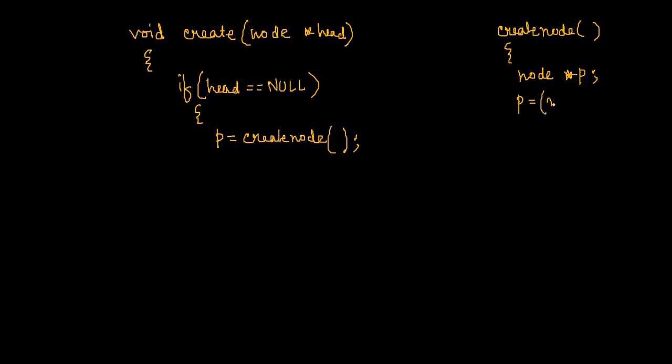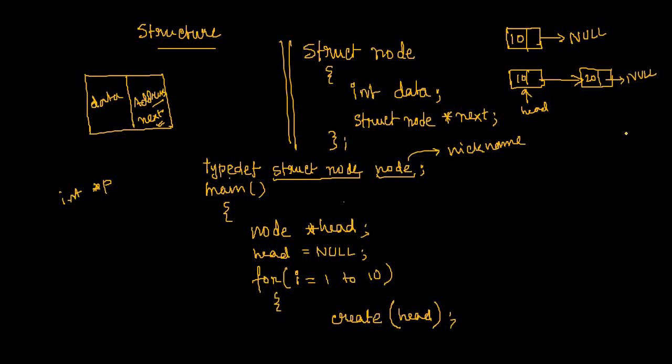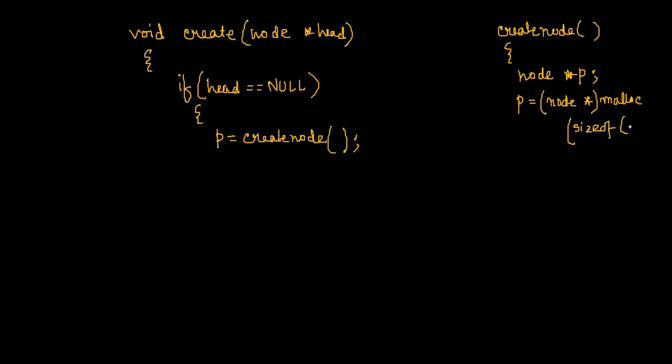You should write node pointer, not int pointer, because I'm going to create a location as a node. Node pointer, then malloc, and within the brackets we have to write the size of what? Now I don't know the size of this structure. That's why I will write sizeof node.